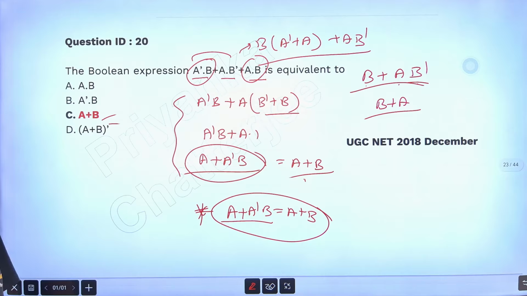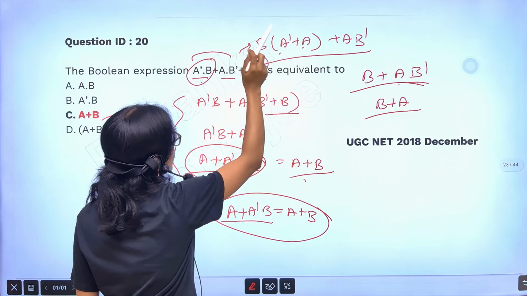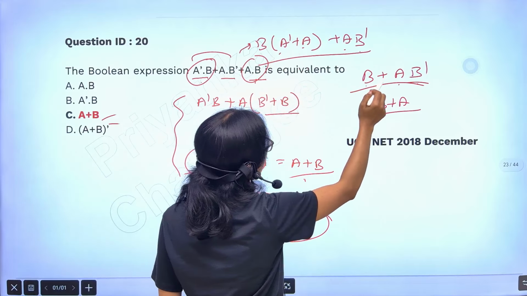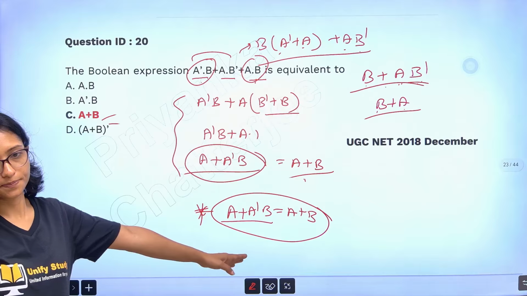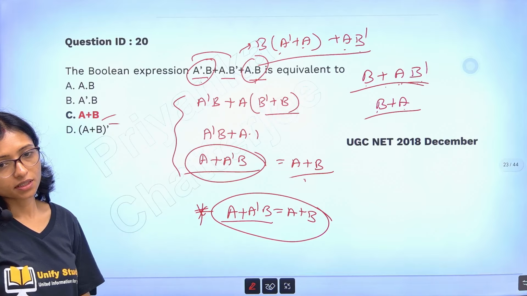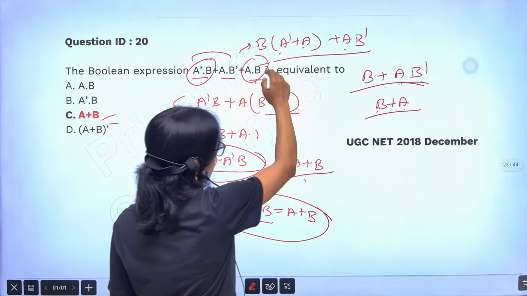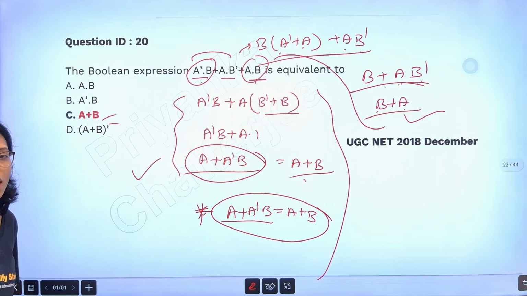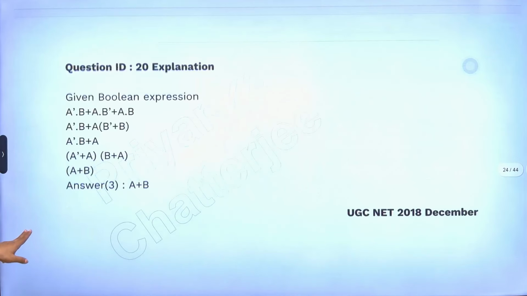If I take b common, then also it will be, because from here and here you take b common, you get a bar plus a, and after that if you do a plus b bar, then you get b plus a b bar. So it is b plus a. The same formula. Got it? Clear? Yes, both are correct. In this one also you can do, this also comes correct. This way also you can do, the ultimate answer will be a plus b. Okay.